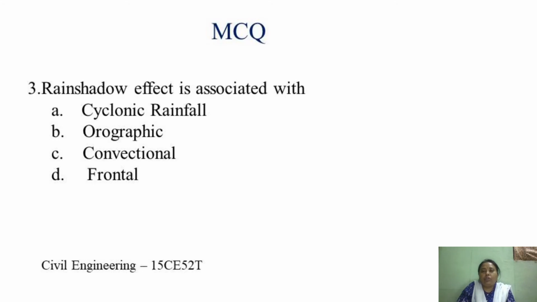Now coming to the third question, that is rain shadow effect is associated with cyclonic rainfall, orographic rainfall, convectional rainfall, or frontal rainfall. So the answer is B, that is orographic. We have seen that whenever the hot air mass gets stuck up by a barrier like mountains, it gets lifted up and condensation results in rainfall. So hence we say that the windward side gets more rainfall than the leeward side. This is rain shadow effect. So the answer is B.